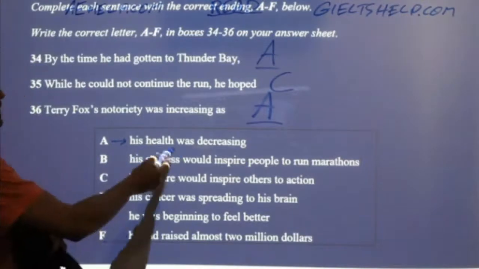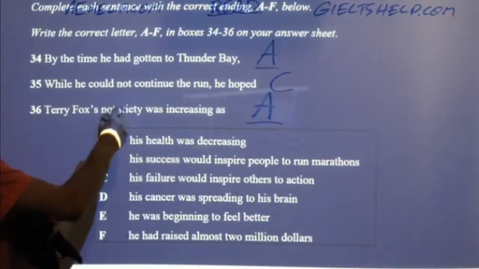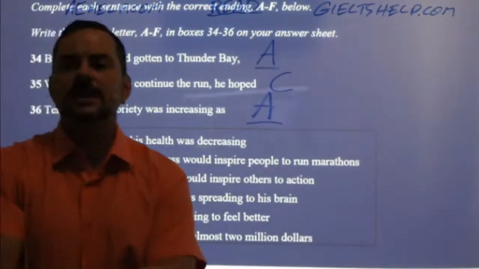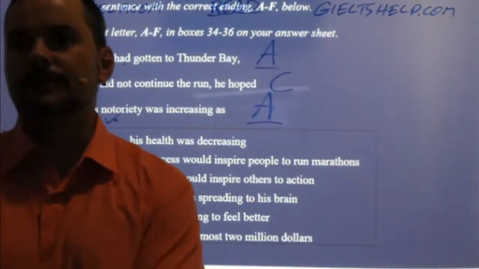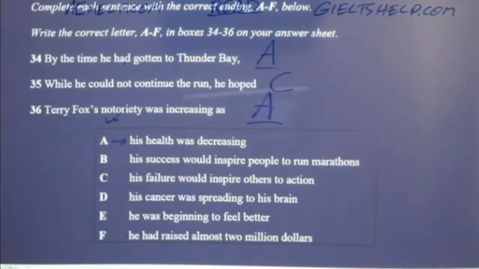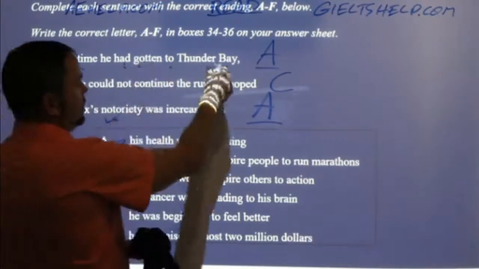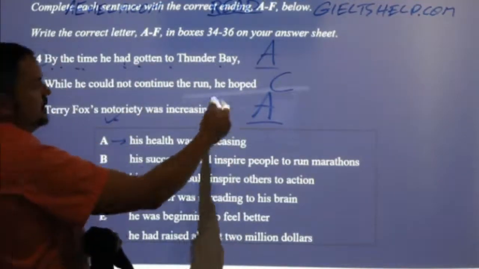His health was decreasing, I think, is a better answer for this one than for this one. Bekchan says check number 34. So let's go back and check it. By the time he had gotten to Thunder Bay, something.